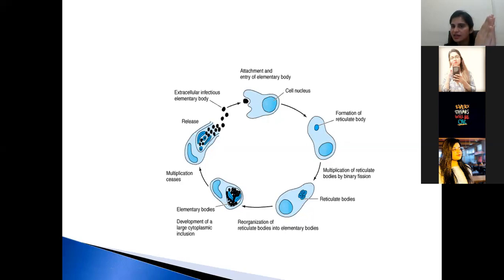So extracellularly, the inert spore, which is called the elementary body, enters the cell. When it enters the cell, it converts itself into the reticulate body, which is the active form. Then this reticulate body divides by binary fission, forming many daughter reticulate bodies, many daughter cells, and then these reticulate bodies reorganize to form the elementary bodies again. Then these elementary bodies are present in the large cytoplasmic inclusions, and the multiplication ceases, and then they are released from the cell. This is the life cycle.